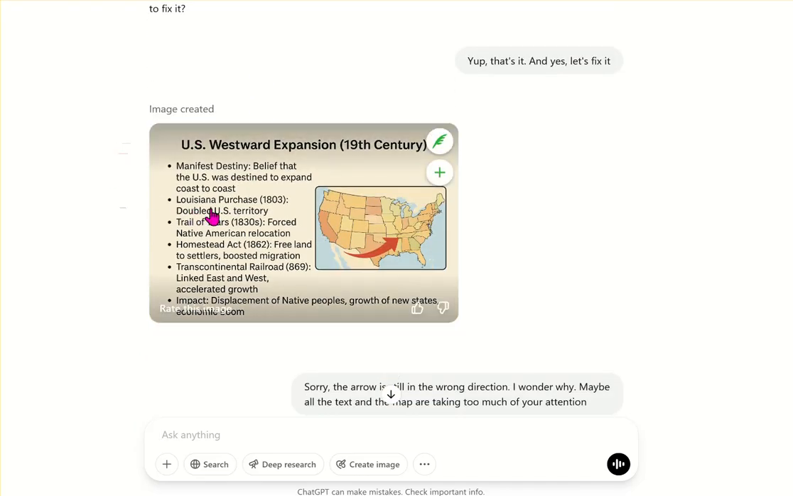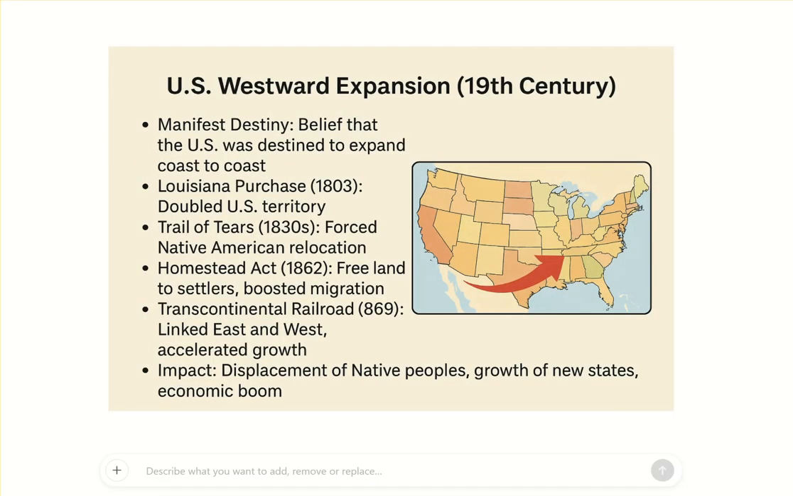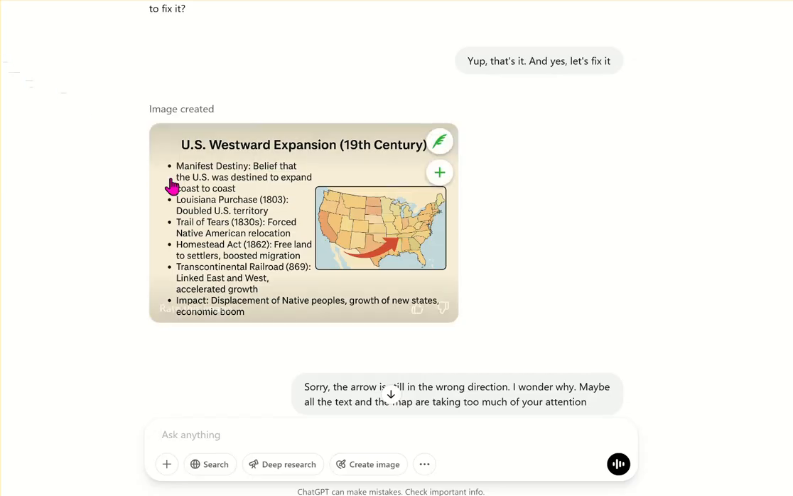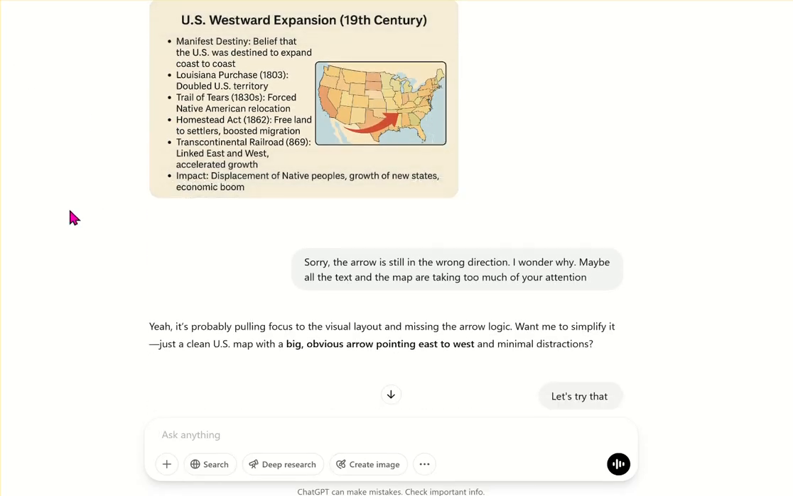And this is the next image. As you can see, nothing else has changed, but the arrow is now moved. I guess now the expansion is from somewhere in Mexico into, I don't know where, and South Tennessee over there is being invaded or something. So not a good one, right? And I said, sorry, the arrow is still in the wrong direction.